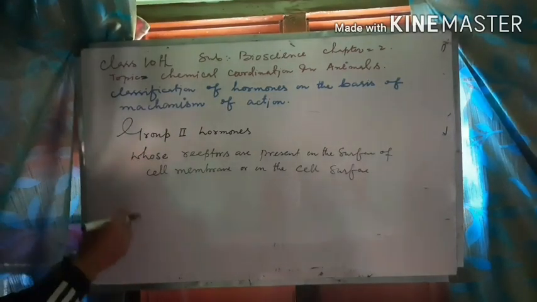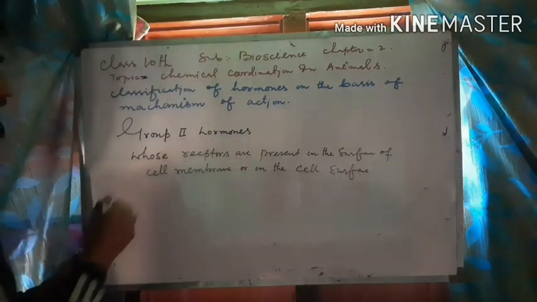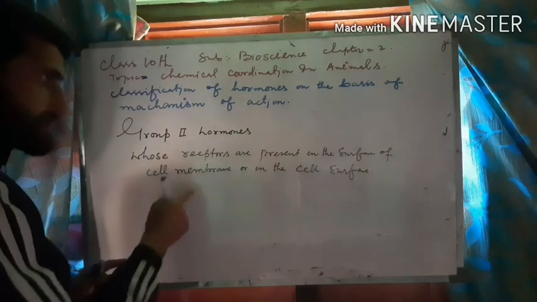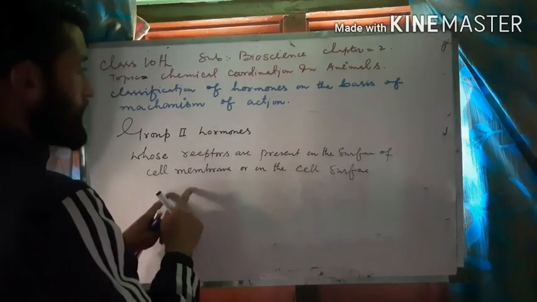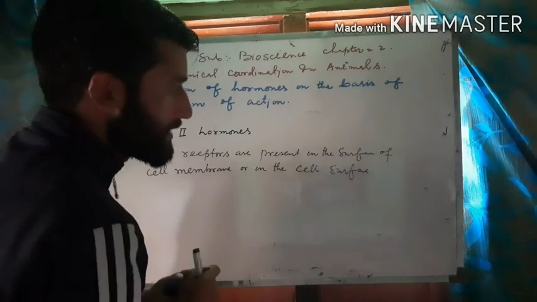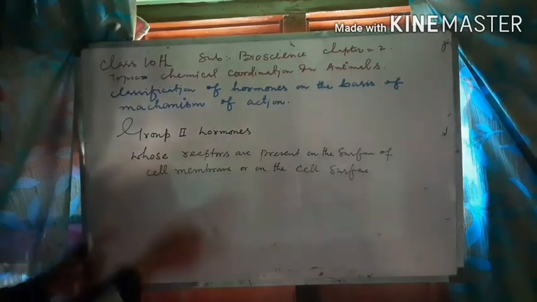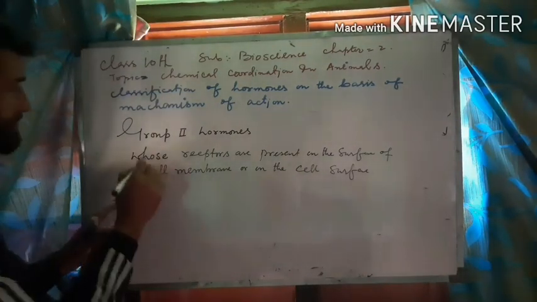On this basis, group 2 hormones are those whose receptors are present on the surface of the cell membrane or on the surface of the cell.